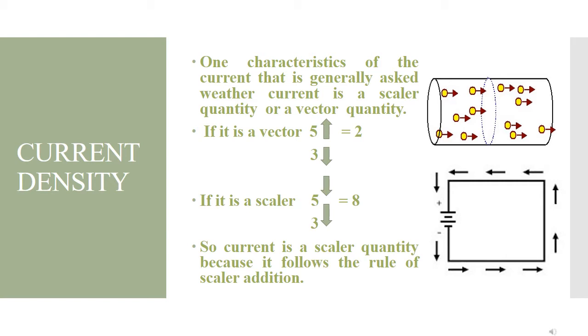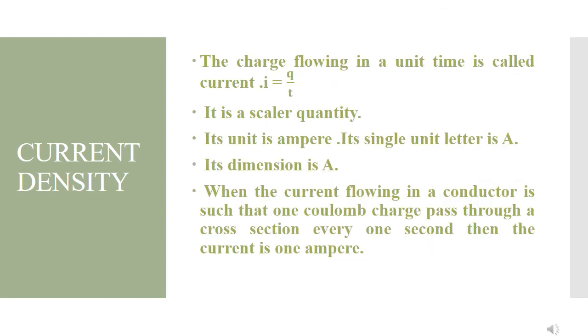As you have seen, if current is in the opposite direction in a conductor, we would get a current of 2 ampere if it were a vector. But 5 plus 3 equals 8 amperes, it is simple addition. It follows the rule of scalar addition, not vector addition. So current is a scalar quantity, not a vector quantity. Finally, current is a scalar quantity because it follows the rule of scalar addition. This is the first conclusion.